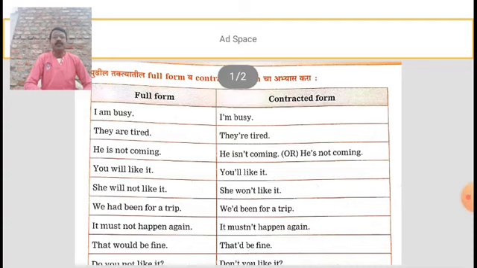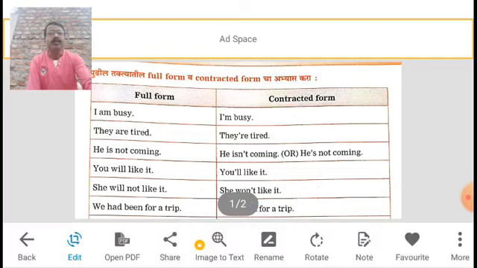How it will be done, we will see now. See here, there are some full forms and contracted forms.